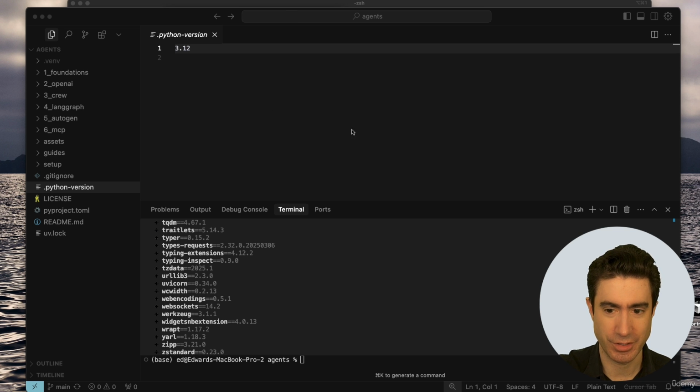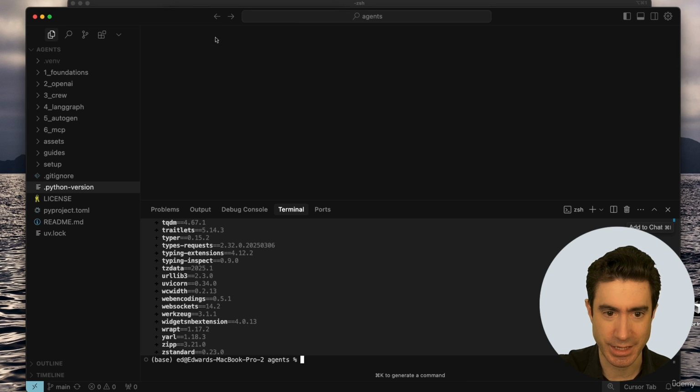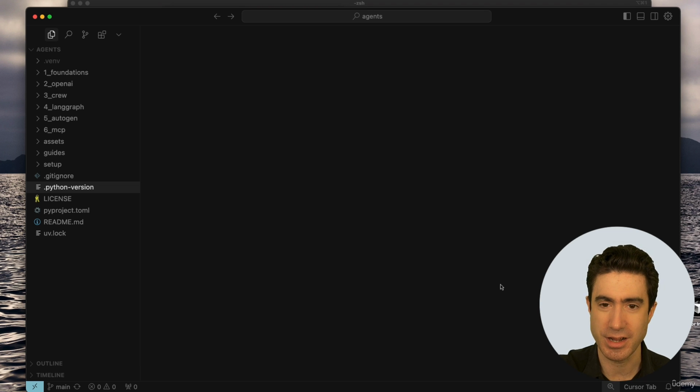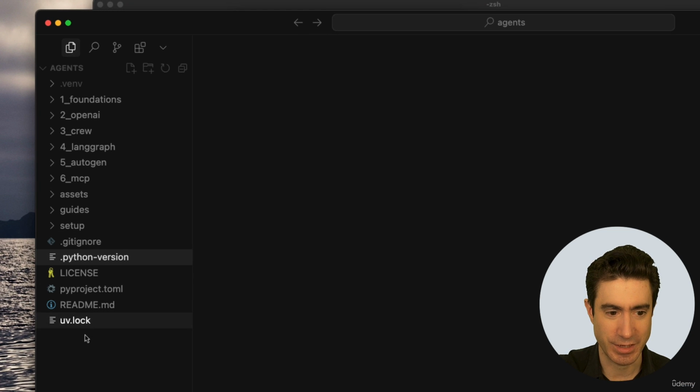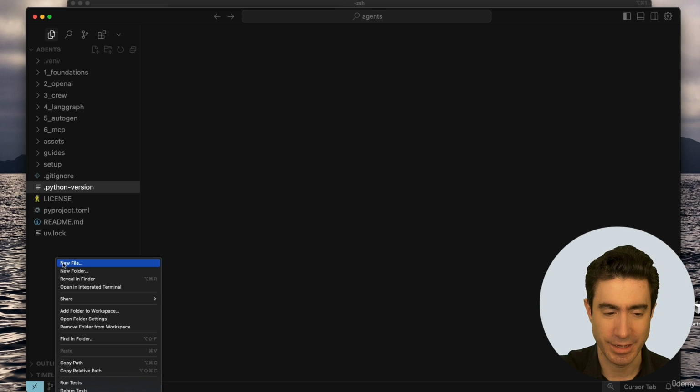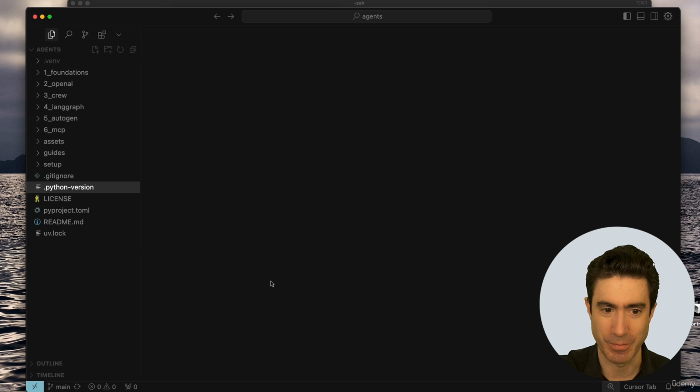And I'm going to press an X here to get rid of that screen. I'm going to press an X to get rid of my terminal. So we're looking at a nice clean page here. Now, down here in the Explorer, I've collapsed all these folders. I'm going to right click and say new file at the bottom here.